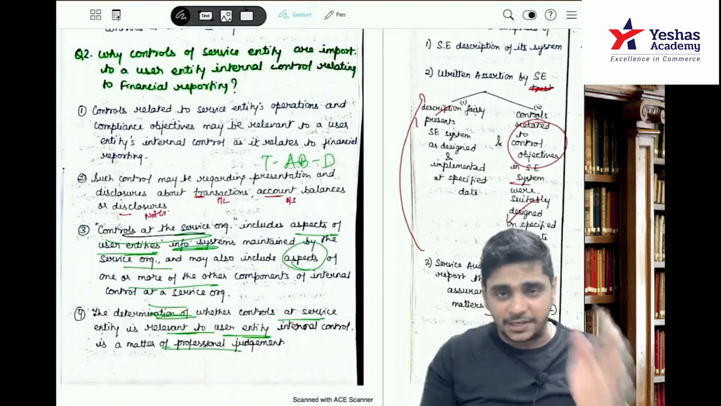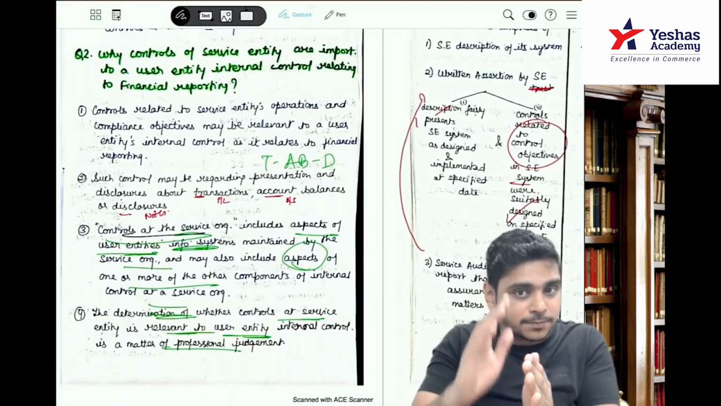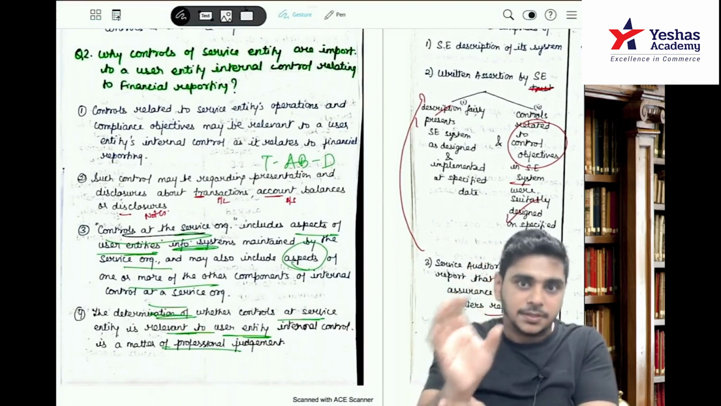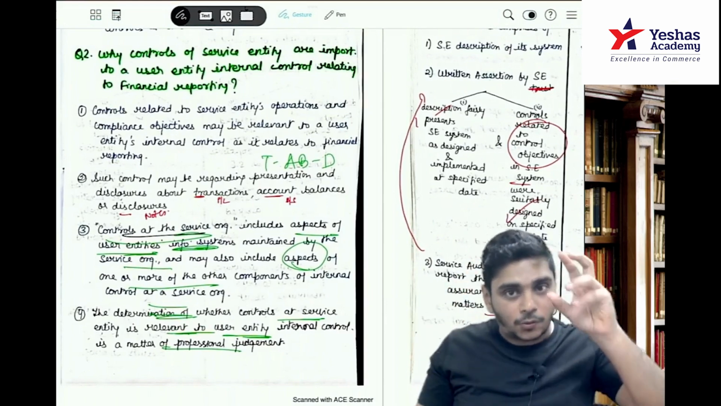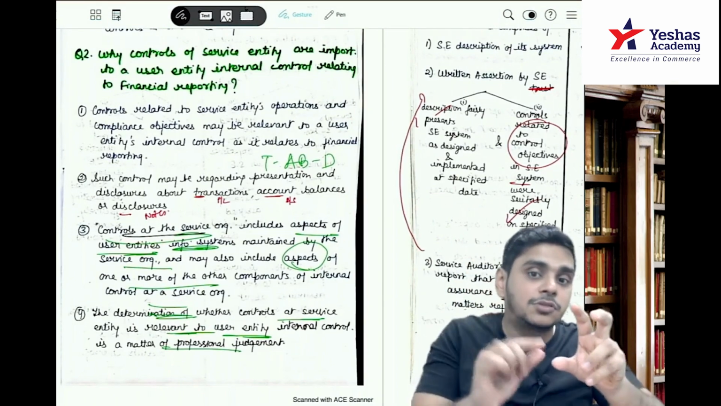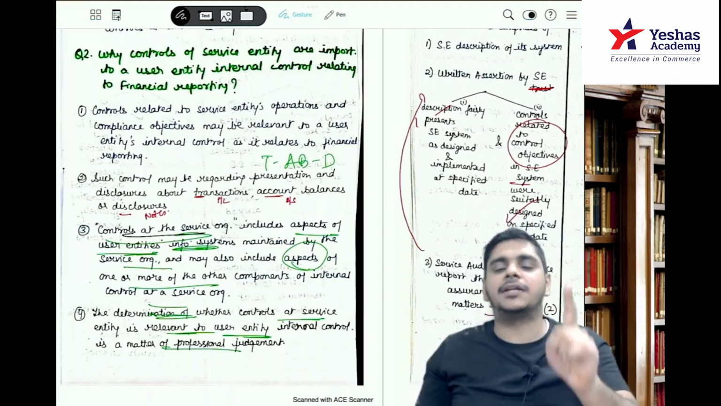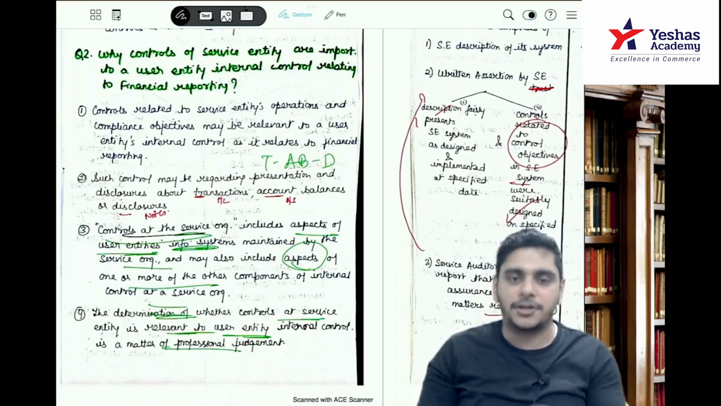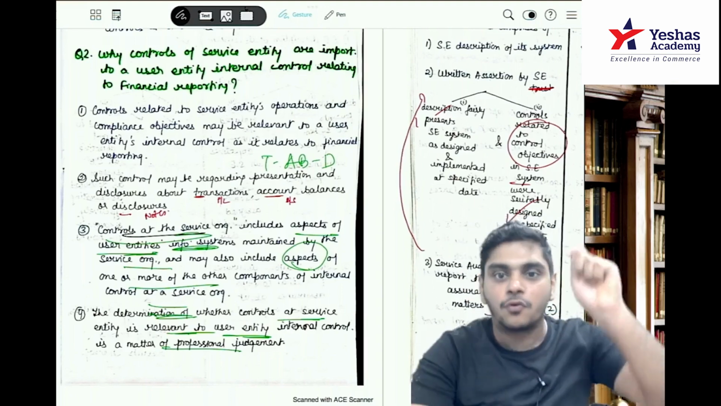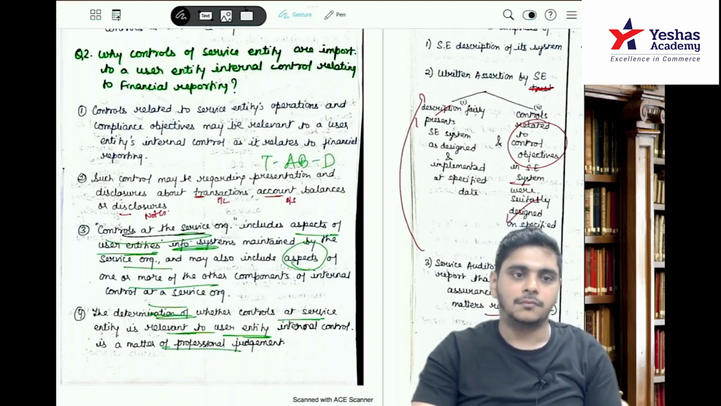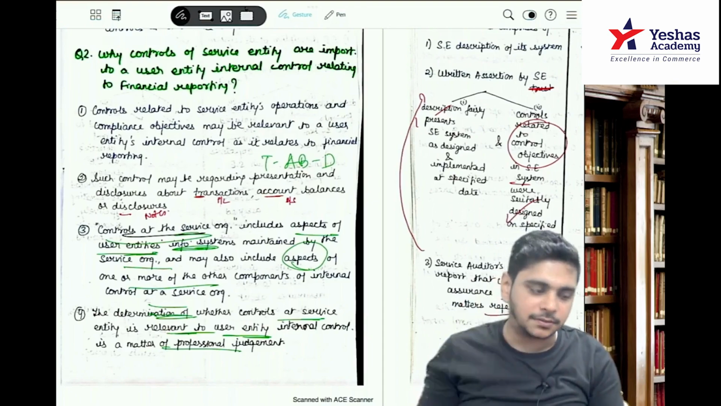Be very clear. 3402 talks from the perspective of CA Shyam. If the question talks about the word audit or assurance audit report, basically standards on auditing, if you are using it, it is SA 402. SA 402. Clear guys?